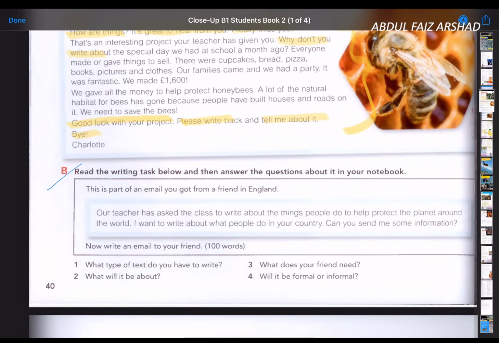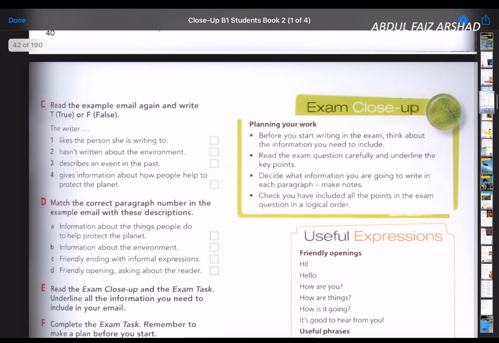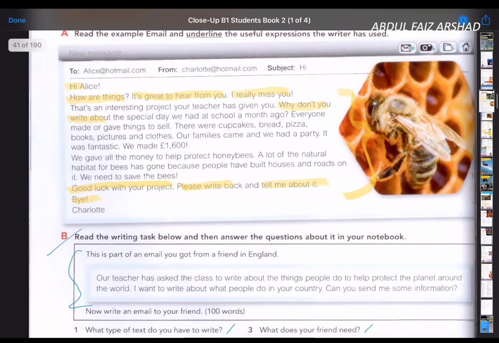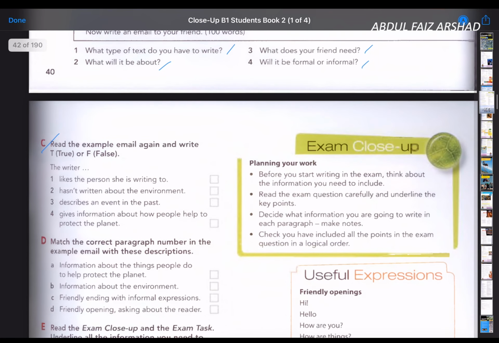Try to do B. What type of email? What will it be about? What does your friend need? Will it be informal or formal for this one? And then continue by doing C. C is based on this one. Read the email again and then do C.